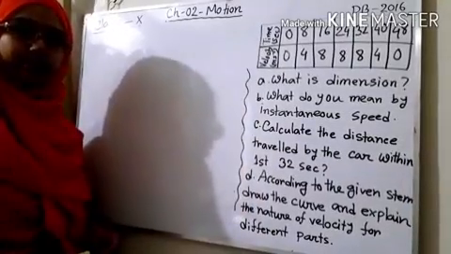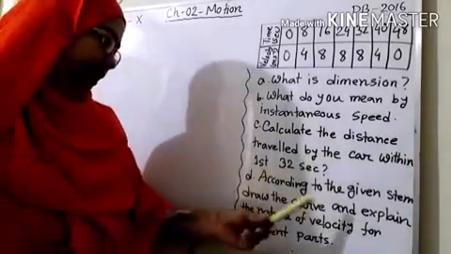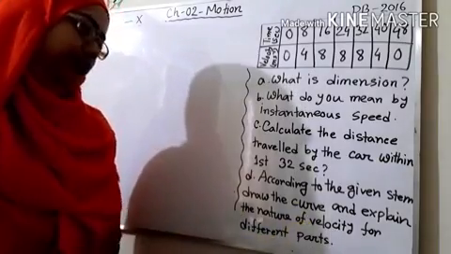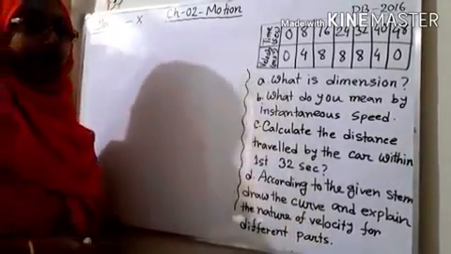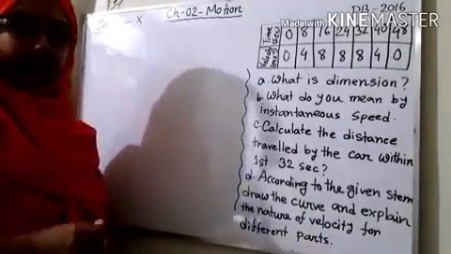Let's have a look at what the D-marks question says. According to the given stem, draw the curve and explain the nature of velocity for different parts. So we have to draw the curve with these values which are given in the stem. We will draw the curve first here.